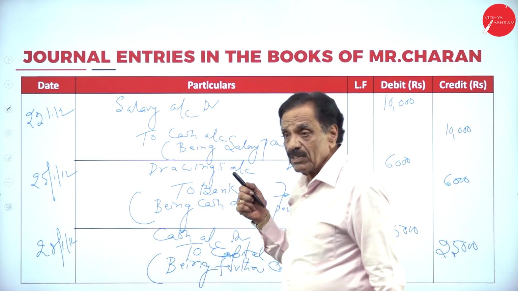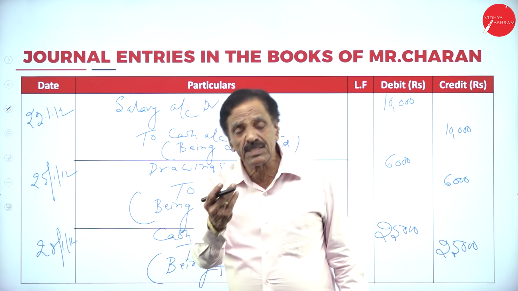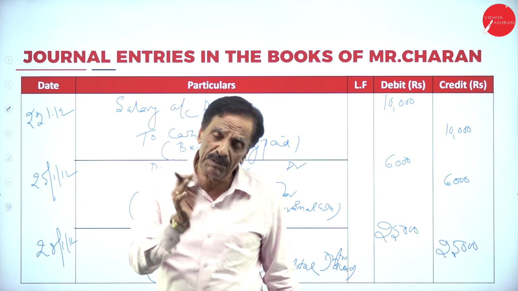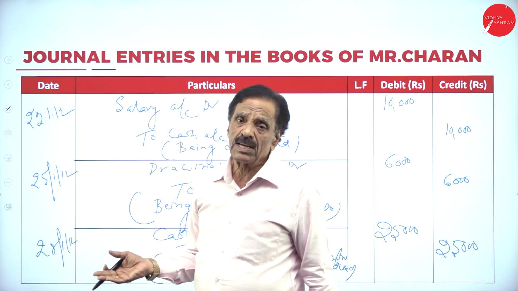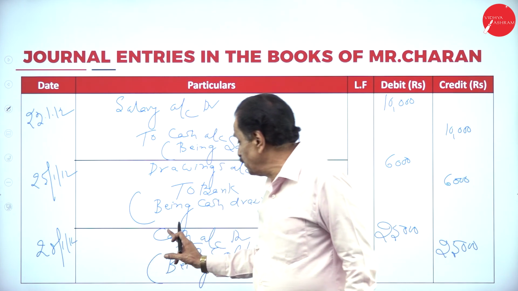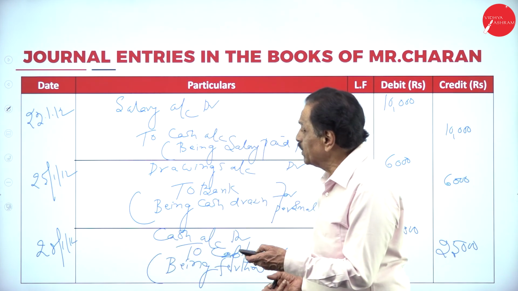Mr. Charan once again introduced how much money? 25,000. What is coming in? Cash, for the sake of capital. Capital comes under personal account: debit the receiver, credit the giver. What is coming in? Cash, the real account. Debit what comes in, credit what goes out. We'll go to the next entry.